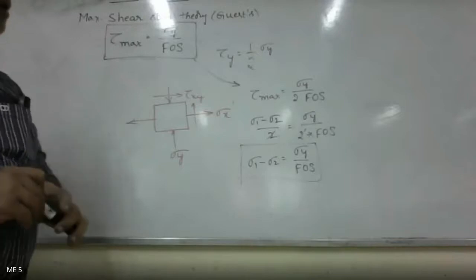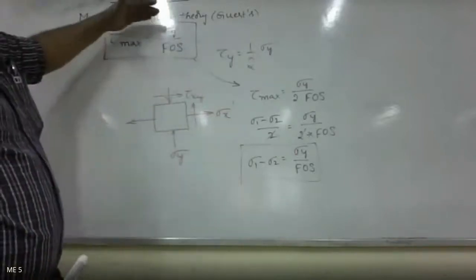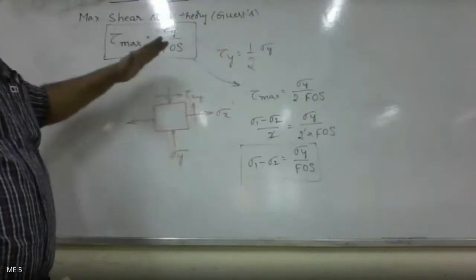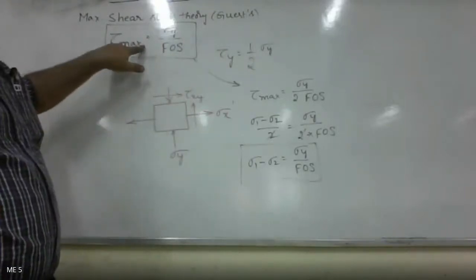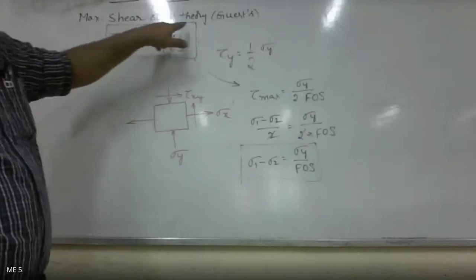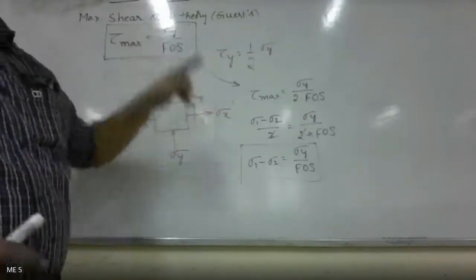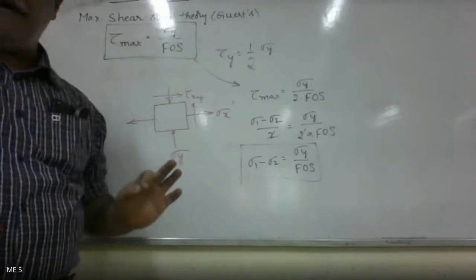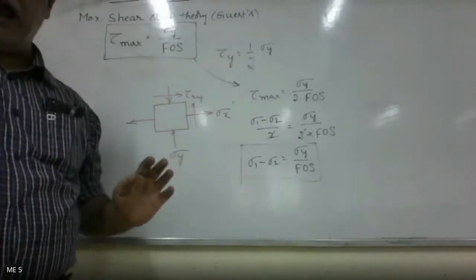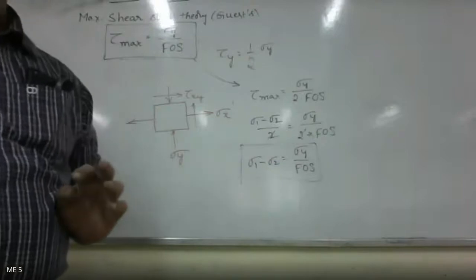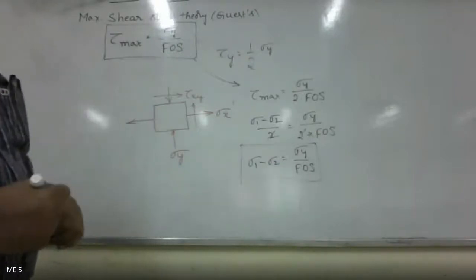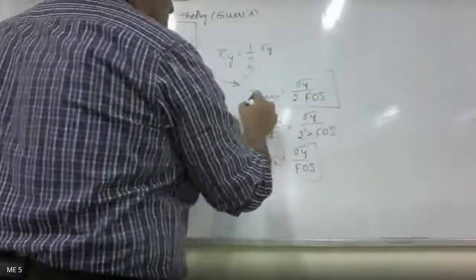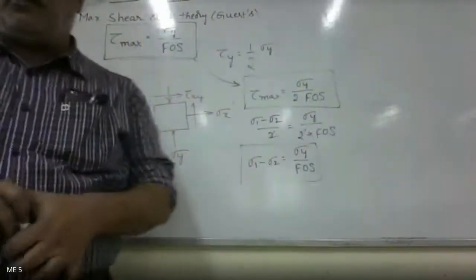Okay, so according to maximum shear stress theory, a component which is subjected to biaxial or triaxial stress system would fail if maximum shear stress induced becomes equal to shear stress as obtained in simple tension test. Could you get the clarity now? We can use even this equation also. Right, so please note down.